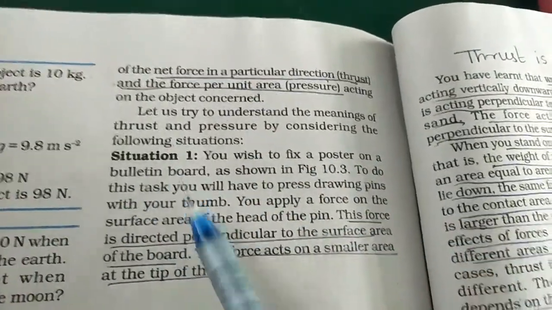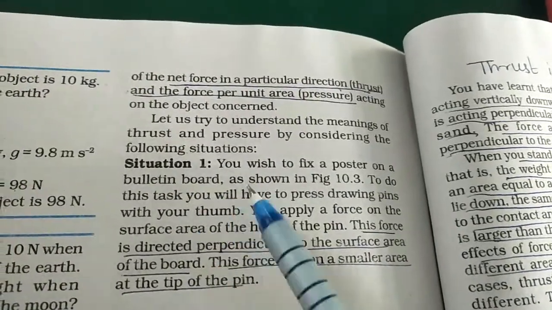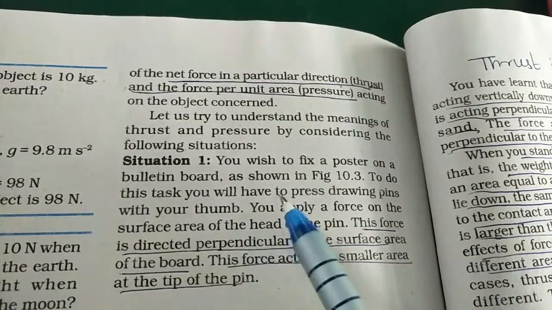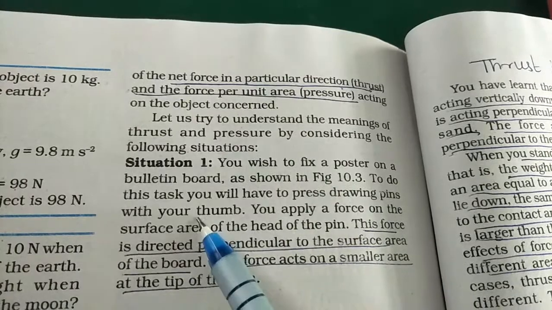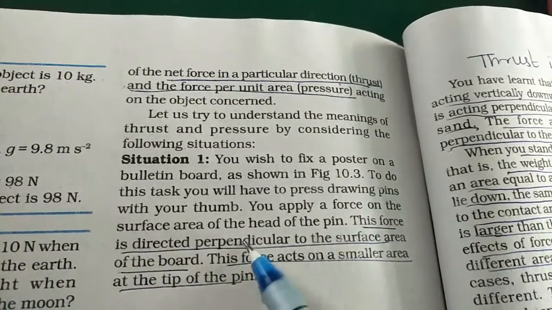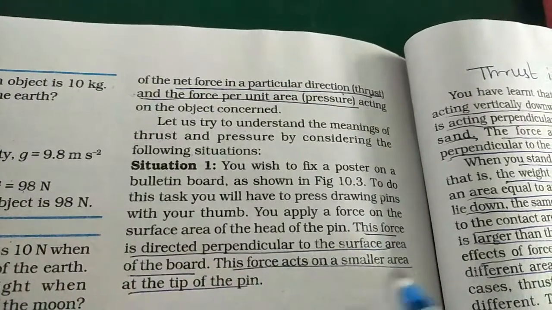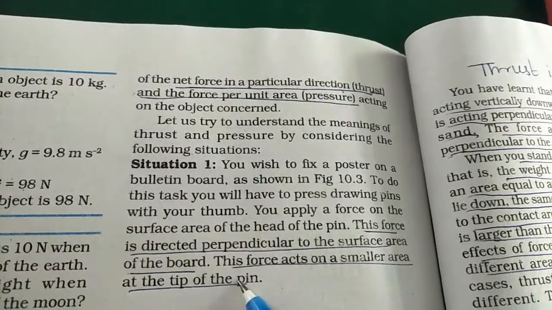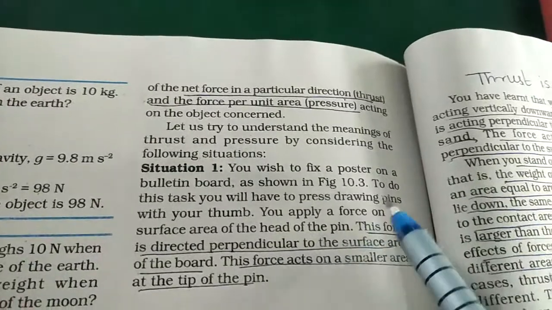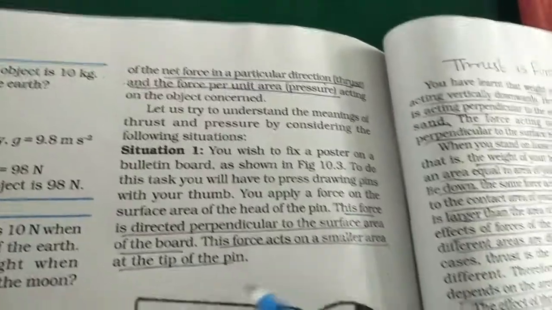We have the first situation where you are going to fix a poster on a bulletin board. When you are fixing this poster, you have to press the drawing pins with the help of your thumb. Now this force which you are applying is directly perpendicular to the surface of the board. So this force acts on a smaller area, only at the tip of the pin. Whenever you are putting up the poster using the drawing pin or thumb pin, you are putting the force on the head of the thumb pin. That head is a very small area.